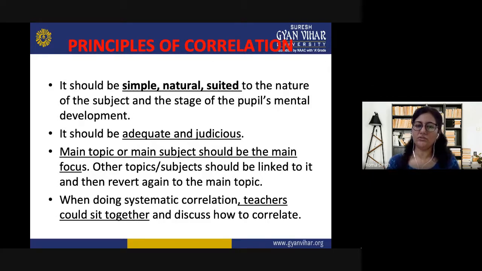So if an economics teacher wants to correlate a few things in a commerce class, they can talk with the subject teacher and systematically correlate whatever topics have been covered and whatever examples have been given by the other subject teachers. They can discuss that, and after that they can do it in their classes, or they can take combined classes. They can systematically discuss and sit together for this purpose.